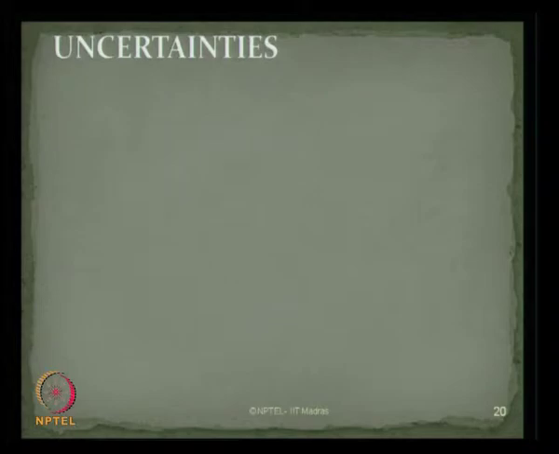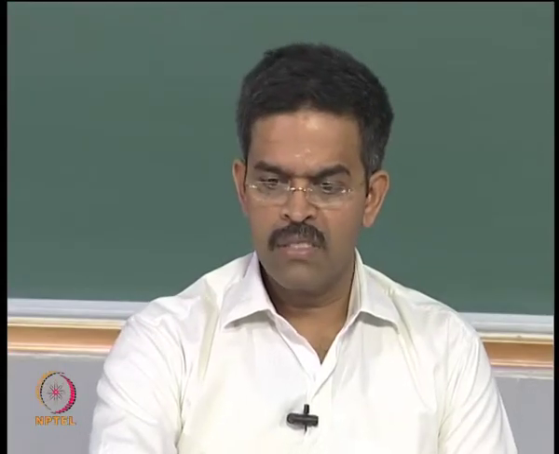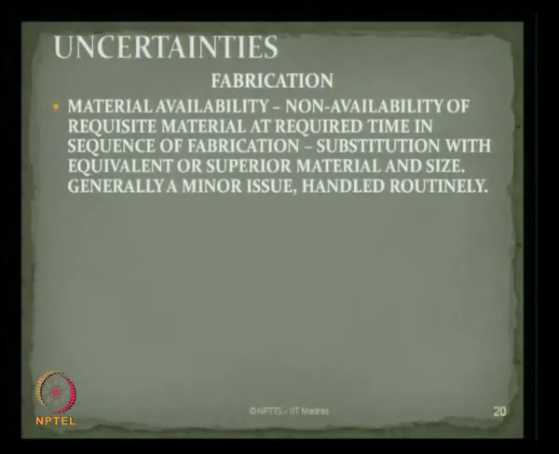With all these stringent norms adopted in practice, still there are uncertainties existing in the fabrication stage. Primary uncertainty essentially comes from material availability. There can be non-availability of requisite material at the required time in the sequence of fabrication. That is a very important part. Your material may be available, but at a specific sequence of operation that specific quantity of material of that specific grade of marine steel may not be available due to various reasons, such as cost factor.